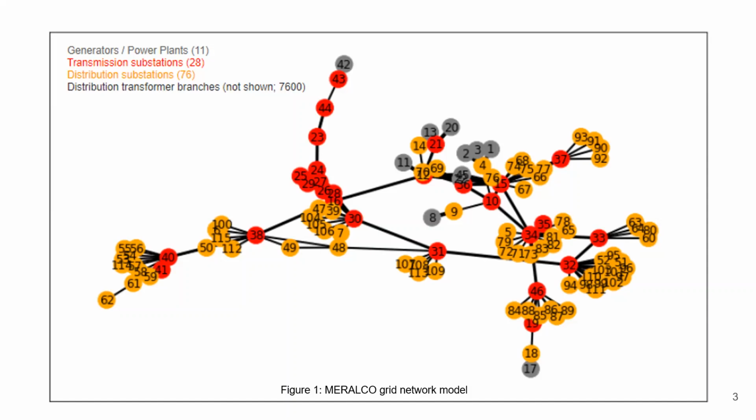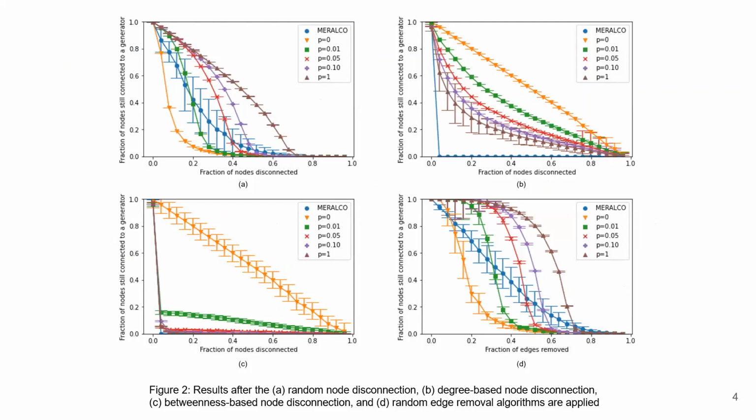Here we take a network science perspective, so electric power dynamics and energy engineering principles are not taken into account. We apply 4 different algorithms to evaluate network robustness to random node disconnection, degree-based disconnection, betweenness-based disconnection, and random edge removal. We find that our model is relatively more robust to random disconnections as compared to targeted ones.